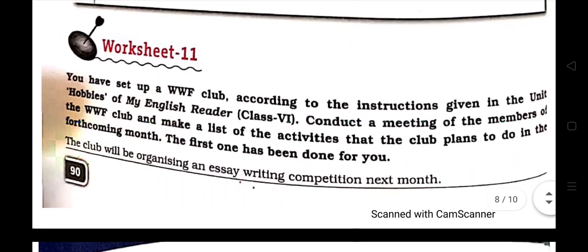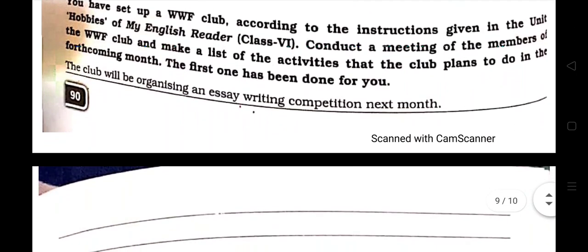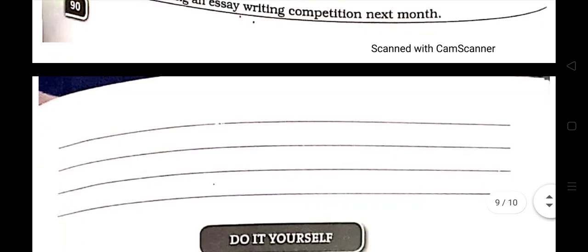Now in worksheet 11 what to do? Let's see. You have set up a WWF club. You have to make a list of the activities that the club plans to do in the forthcoming month. One is given already. The club will be organizing an essay writing competition next month. You can write that the club will be organizing a debate competition next month.